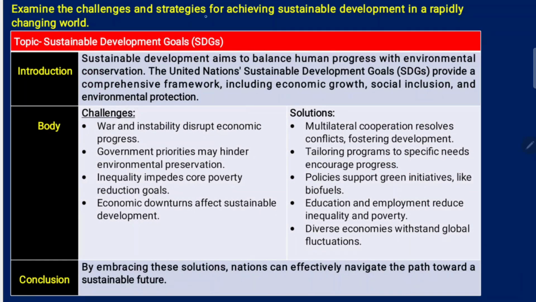Examine the challenges and strategies for achieving sustainable development in a rapidly changing world. Here the keywords are examine and the challenges. One part is the challenges, and you have to discuss challenges in a rapidly changing world. Now, what dimensions you're supposed to take. One is the war and instability, then governmental priorities, then inequality and economic downturns affect the sustainable development.